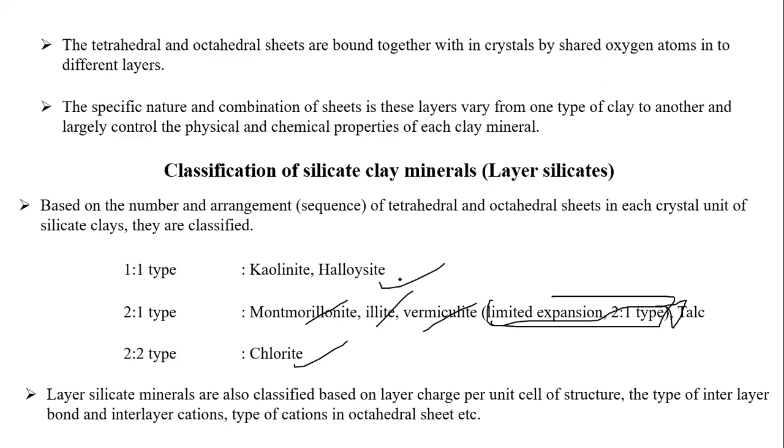So what is the 1:1 type? Any idea? Anybody have an idea? What is the 2:1 or 1:1? 1:1 is one tetrahedral sheet and one octahedral sheet of clay. 2:1, two tetrahedral, one octahedral. So the octahedral is sandwiched between the two tetrahedral, right? Yes, sir. Okay, what is a 2:2 type of silicate? Two tetrahedral sheets and two octahedral sheets will be there. So anyhow, these are the basic things, students. We will see all those things, and be confident in that.